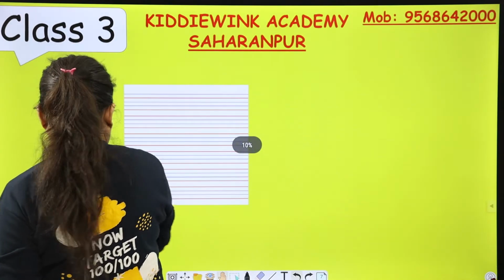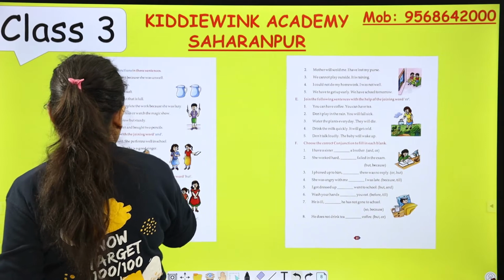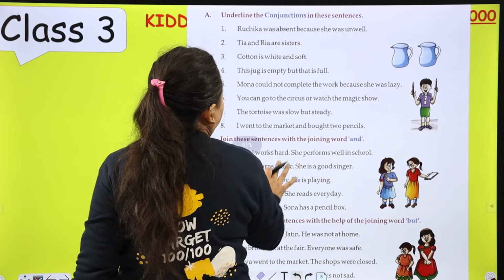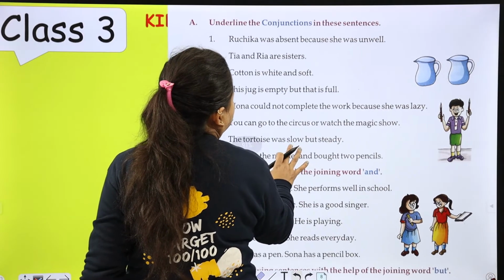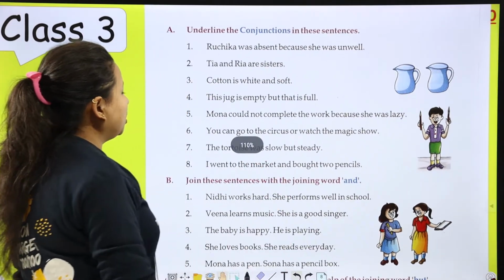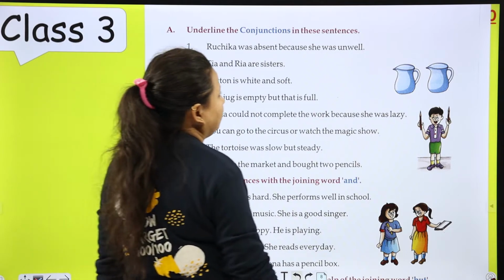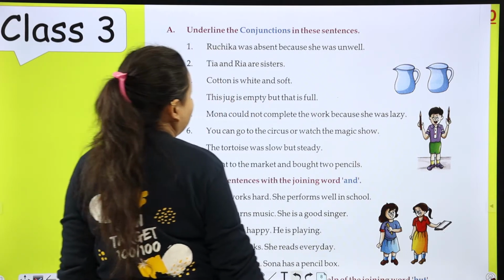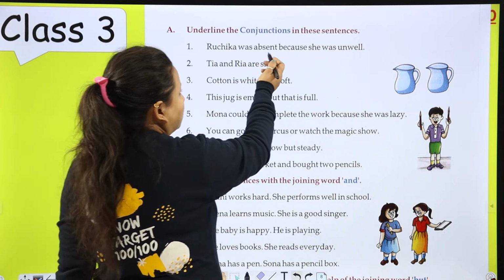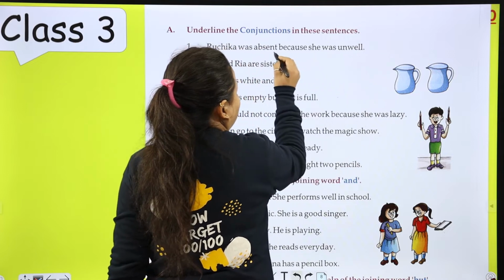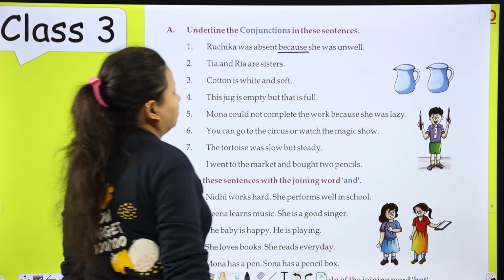So, next is, first of all look here, underline the conjunctions in these sentences. Ruchika was absent because she was unwell. So, there is a reason. So, here is because.